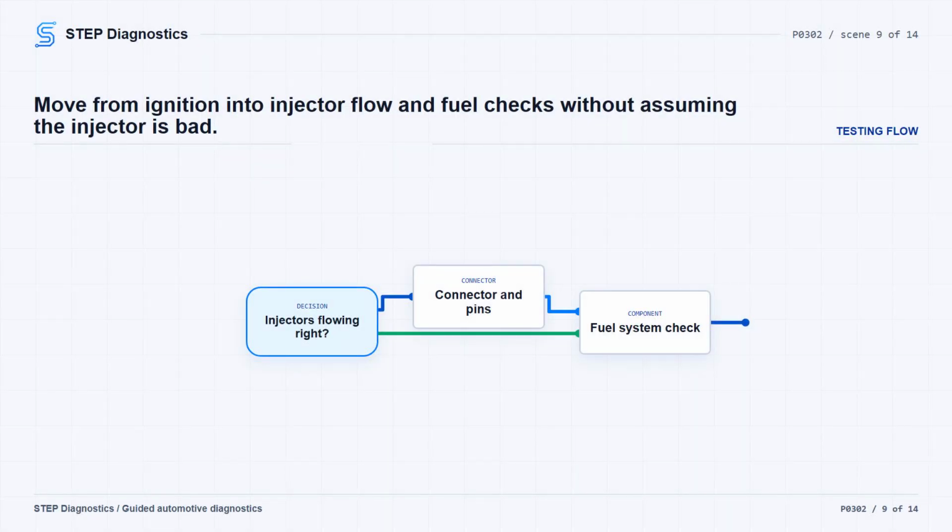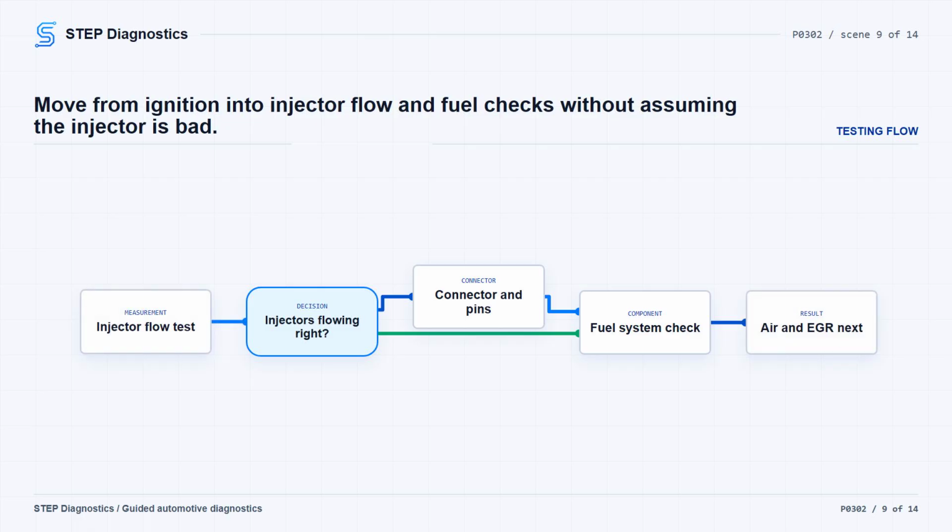Now run the relative injector flow test. If that scan tool test is not available, treat it as a pass and continue. If all injectors are flowing correctly, move on. If one is not, check for a loose connection or damaged or corroded pins, repair what you find, then continue.